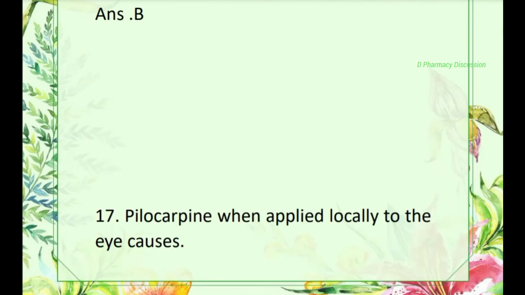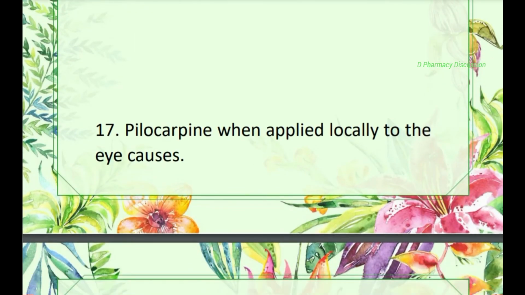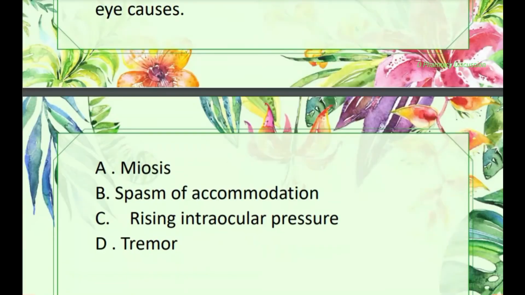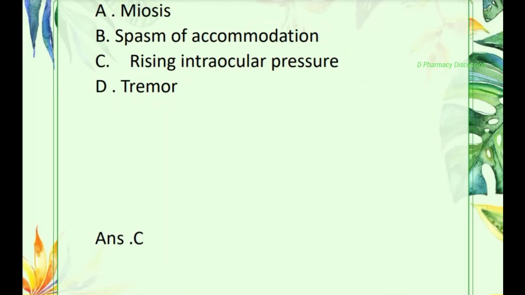Question number 17. Pilocarpine when applied locally to the eye causes option A, miosis, B, spasm of accommodation, C, rising intraocular pressure, D, tremor. Correct one is option C, that is rising intraocular pressure.